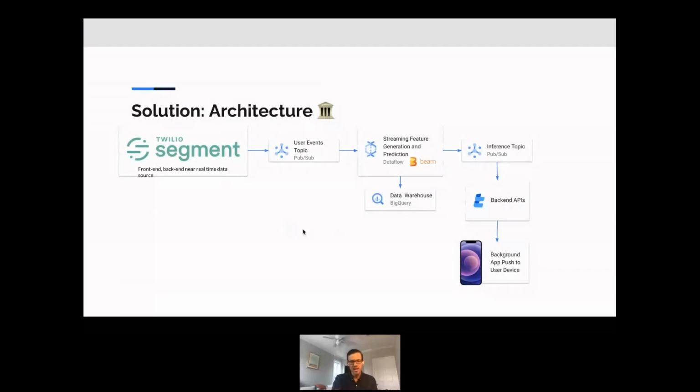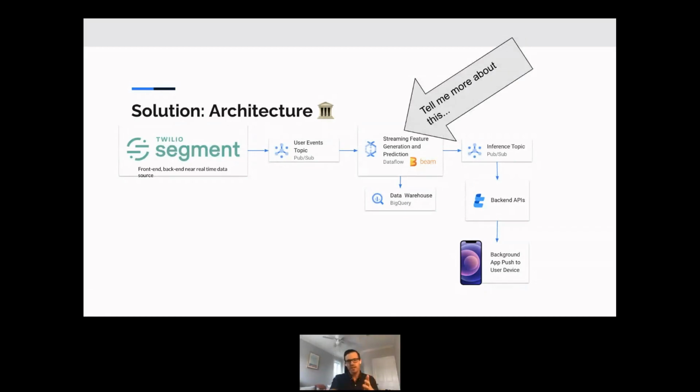And then we have an engine that's designed using Apache Beam on top of Google's Dataflow product that reads in all those events and in near real time creates feature sets and creates ML predictions on top of those feature sets. It dumps those predictions and expectations to another pub sub topic, and we deliver those expectations to the user's device via background app push. And that way we can use Apple's measurement solution.